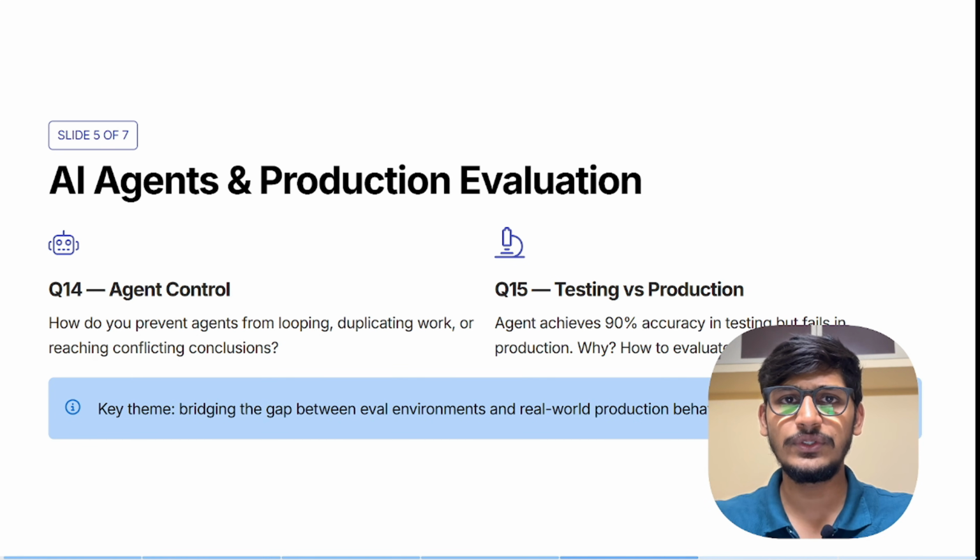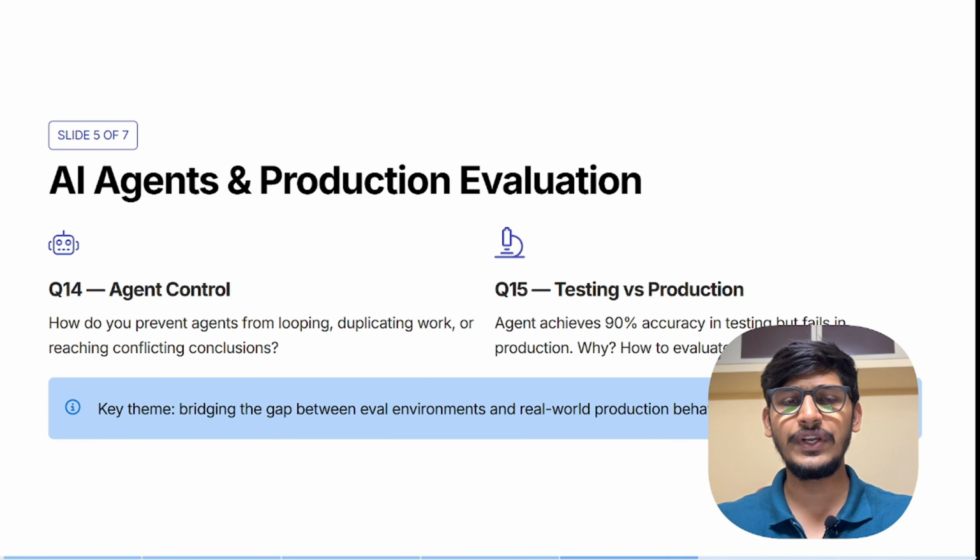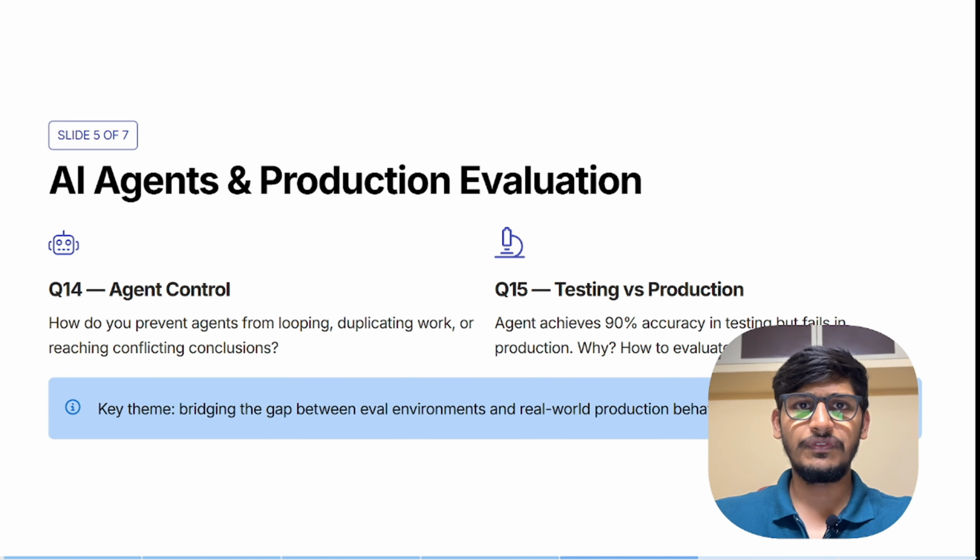Coming to testing versus production, they asked: an agent achieves 90% accuracy in testing but fails in production. Why, and how do you evaluate before rollout? He explained distribution shift. We can propose shadow mode testing, production readiness testing and tool reliability, bridging the gap between the eval environment and real world production behavior. We need to completely explain the agent workflow and how you are accurately utilizing the agent with the $20 budget.